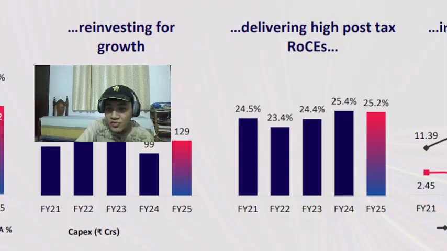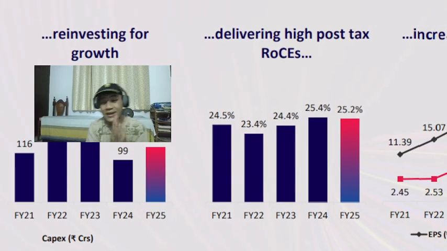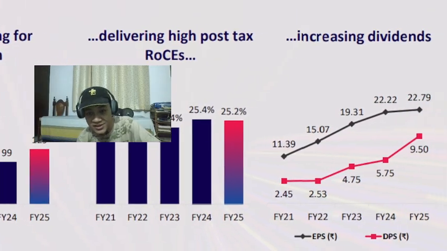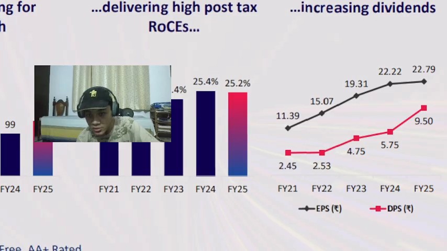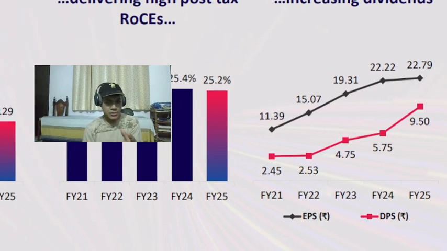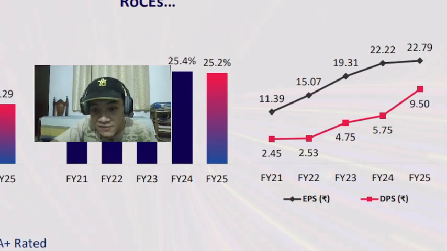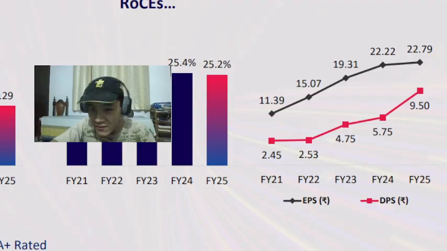Then post-tax return on capital employed, very impressive, 25%. Extremely good, very impressive, very stable. And we've got earnings per share and dividends per share. I don't know if these are diluted. Does it account for diluted shares and dilution and all that? Keep an eye on that. Dividends per share are now 9.5 rupees in 2025, a very nice increase, you can see. Earnings per share have also increased substantially.